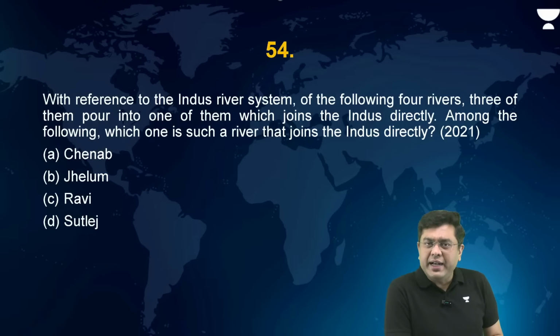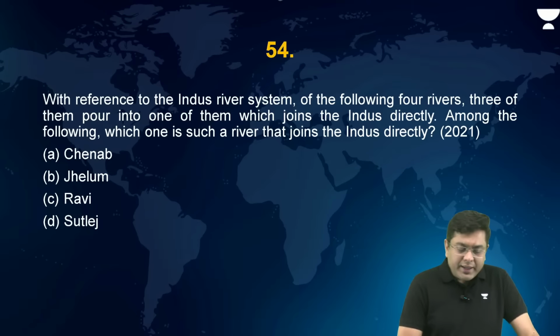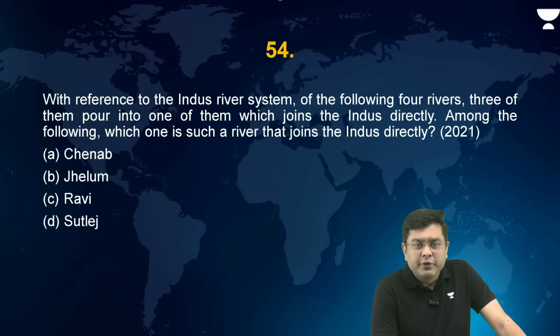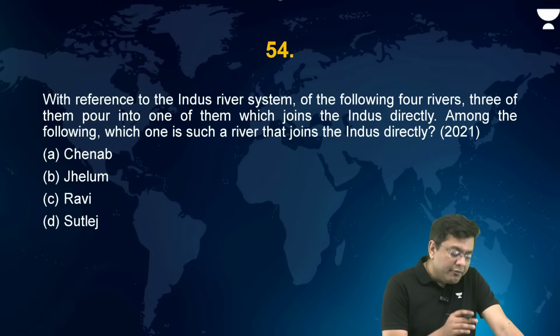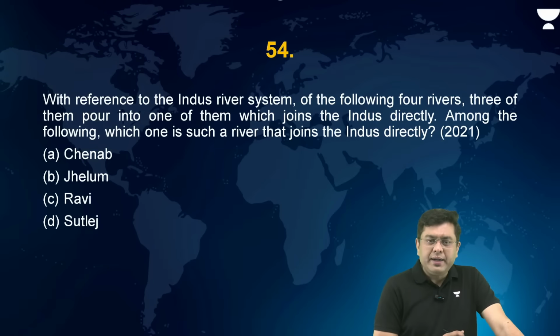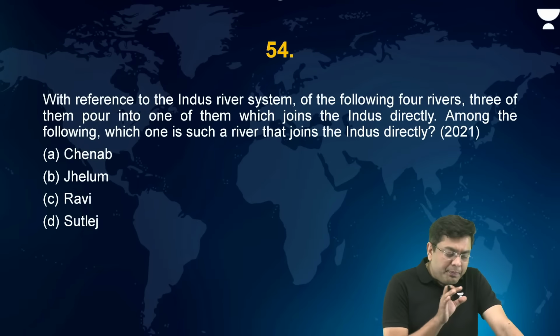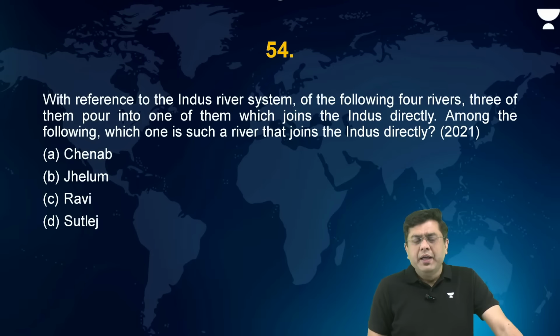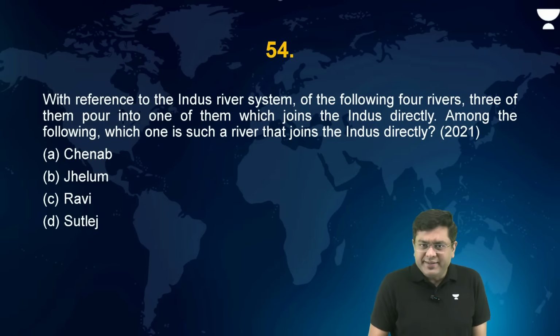With reference to the Indus River system, of the following 4 rivers, 3 of them pour into one of them, which joins the Indus directly. Among the following, which one is such a river that joins the Indus directly? Ideally, it was a controversial question in terms of Chenab and Satluj.